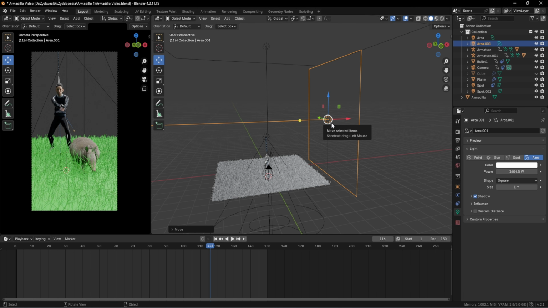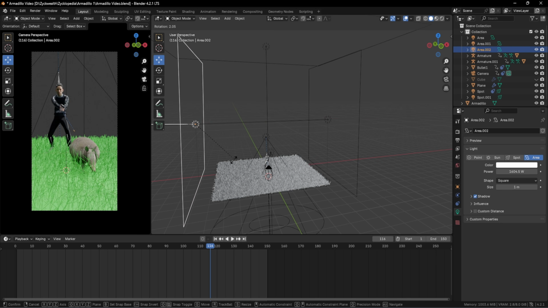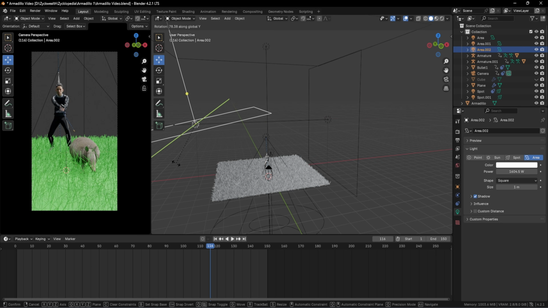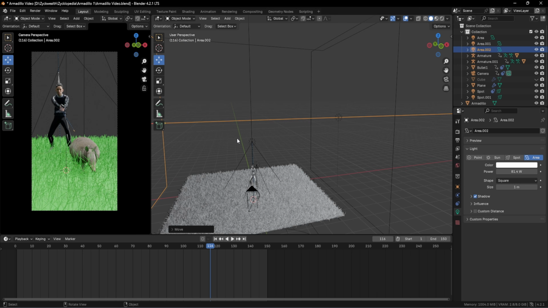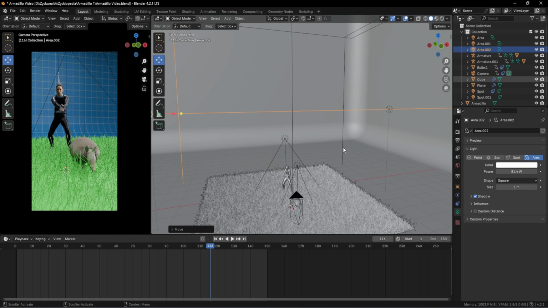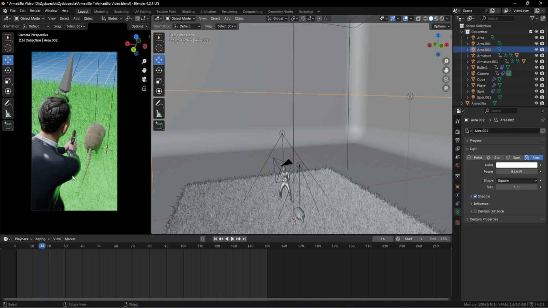Then I'm going to duplicate it by clicking on Shift D. Then I'm going to move it to the other direction with the help of the X key. Then I'm going to rotate it on the Y axis 180 degrees like this. And if we decrease the light source all the way down and turn on our cube and play our animation, we can see that our character looks bright now.